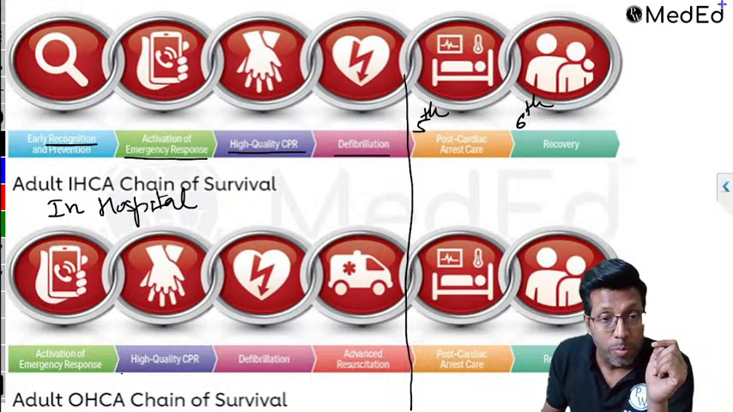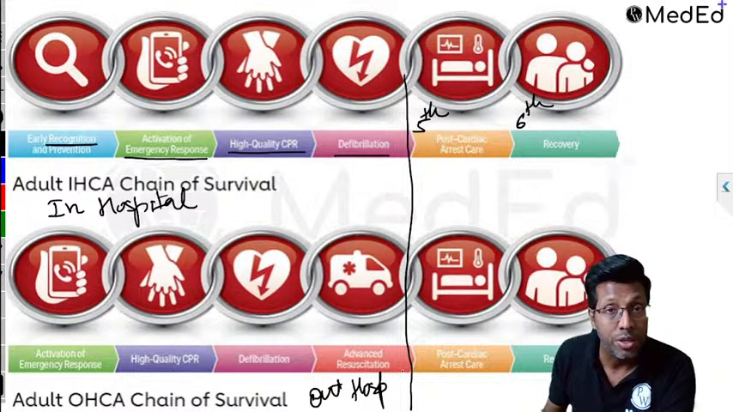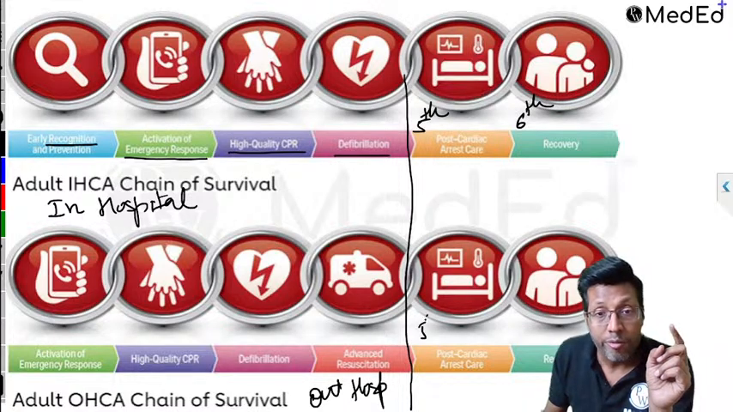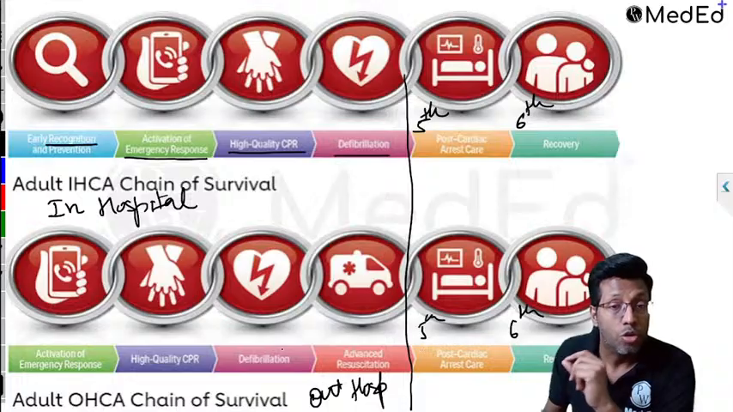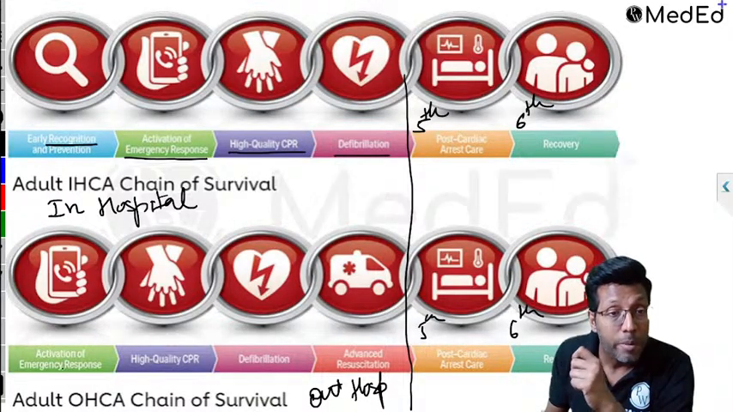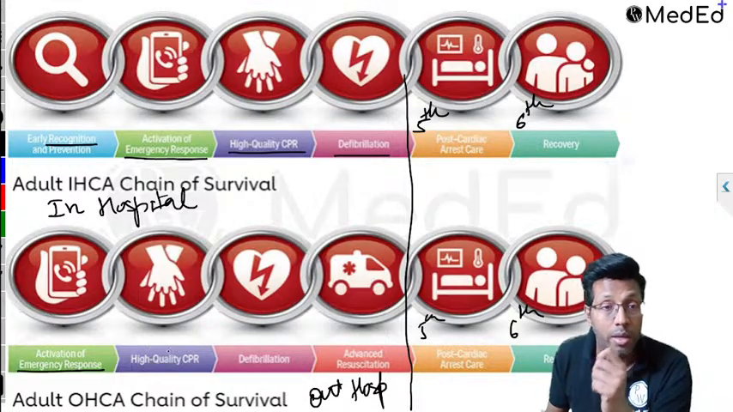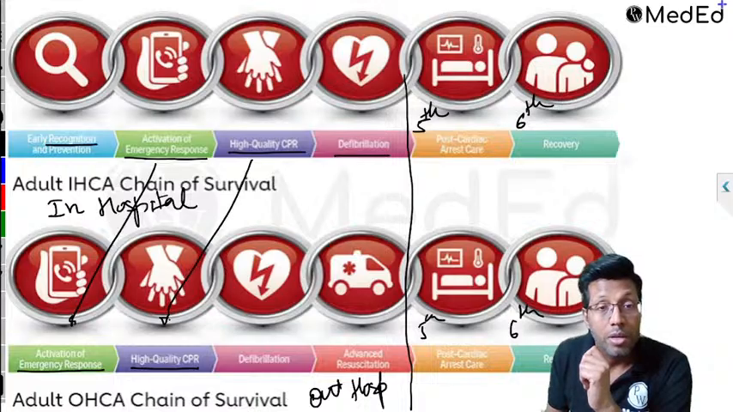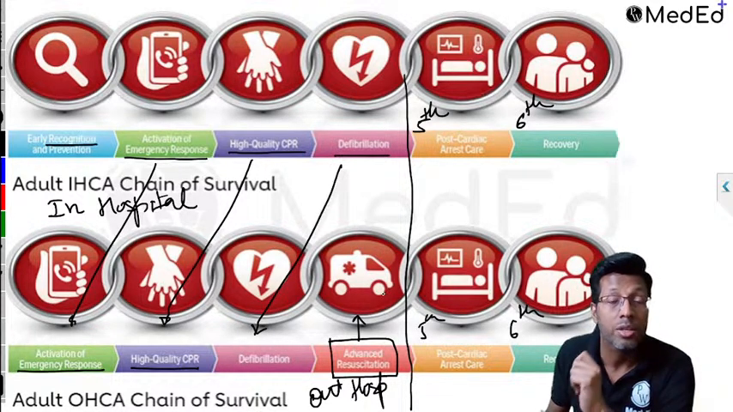Remember, when we speak of out of hospital cardiac arrest, the patient is outside the hospital. Here, fifth and sixth links remain the same, but the first four are slightly different. So if it's an out of hospital cardiac arrest, immediately call someone for help, emergency response. That's the first thing. Ensure a good quality CPR. High quality CPR is over here. Defibrillation is over here. More important, this is out of hospital, so you have to take the patient to the hospital as early as possible. Get an ambulance and advanced resuscitation has to be done.